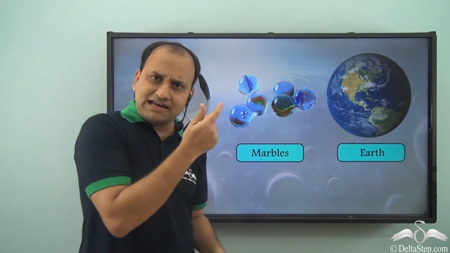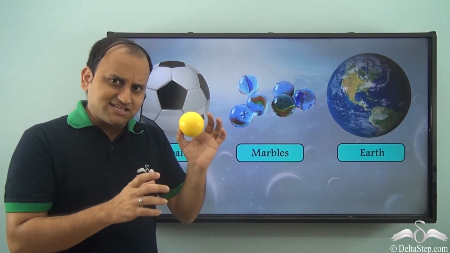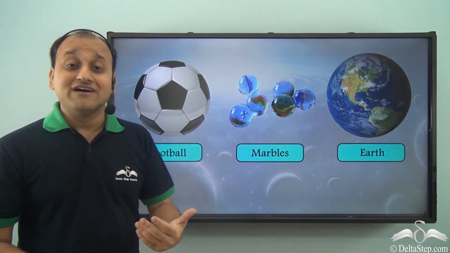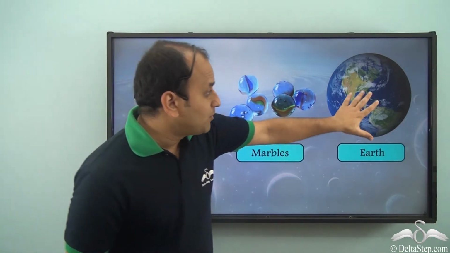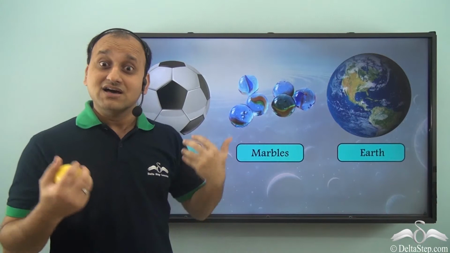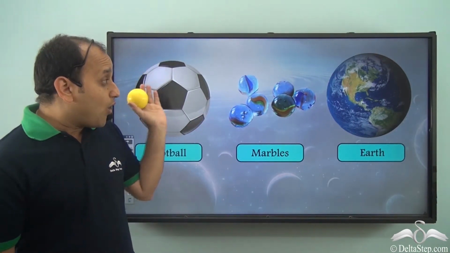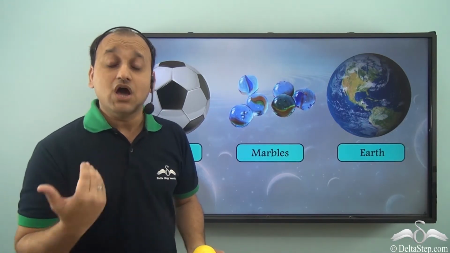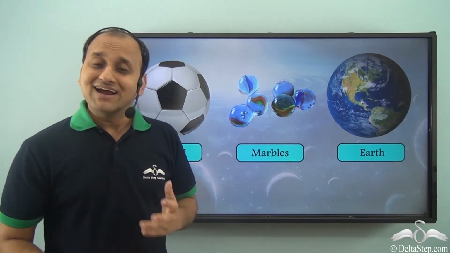Even they are completely round, isn't it? Just like this ball. So these are also common examples of spherical shape. What about the earth? Even our earth resembles a sphere. So all these are different examples of spheres which we see all around us in our daily lives.